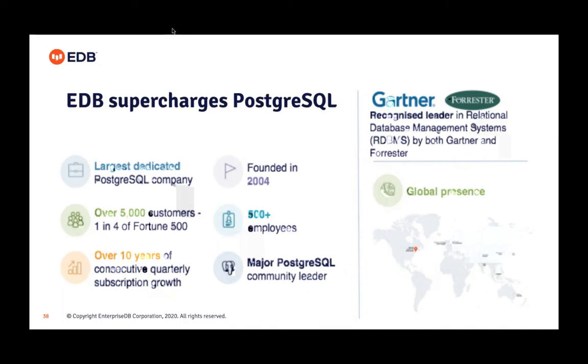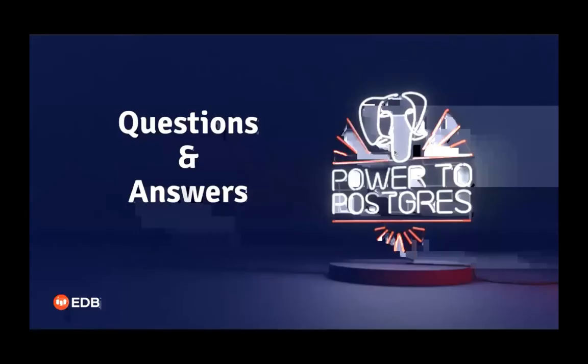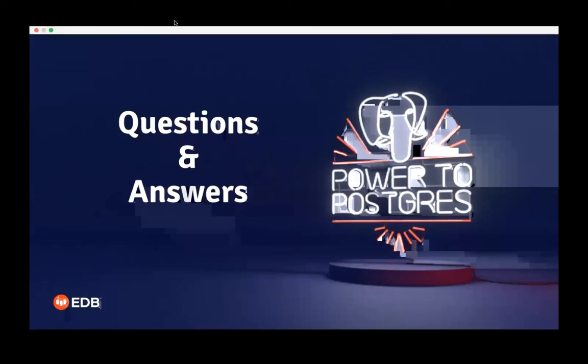Without further ado, we will now move to the Q&A session. Amu, we have quite a number of questions. First question comes from Jai.